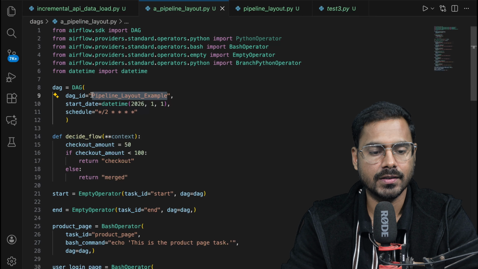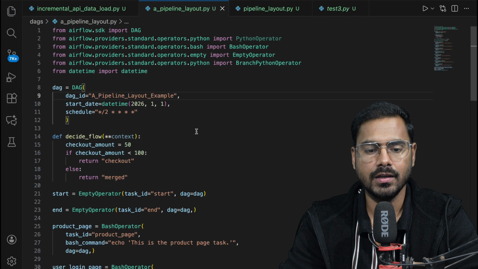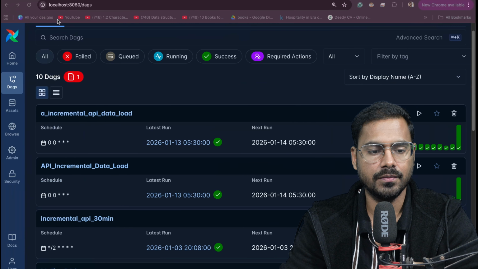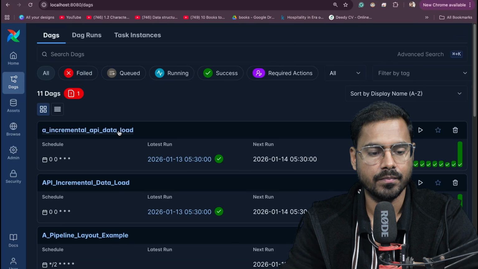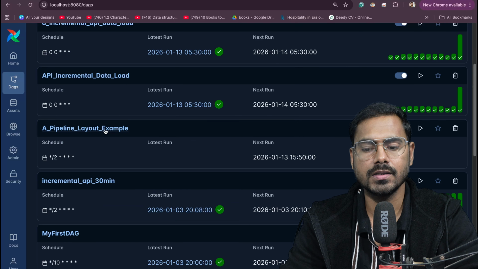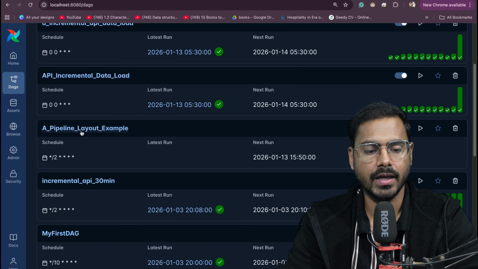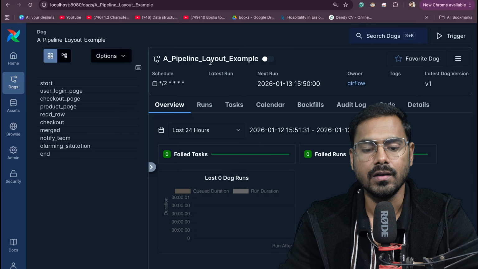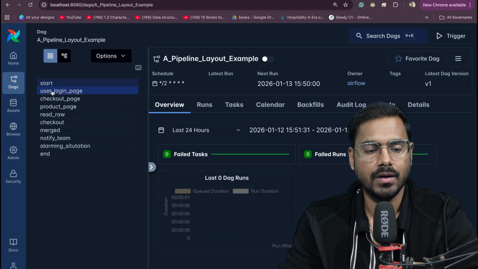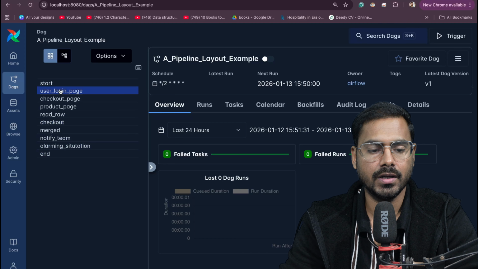I should have changed the name here as well. Let's see if I get a different pipeline. Yeah, this is the pipeline that I got. Okay, a pipeline layout example. Now here you see multiple tasks are there, the ones that we created just now.